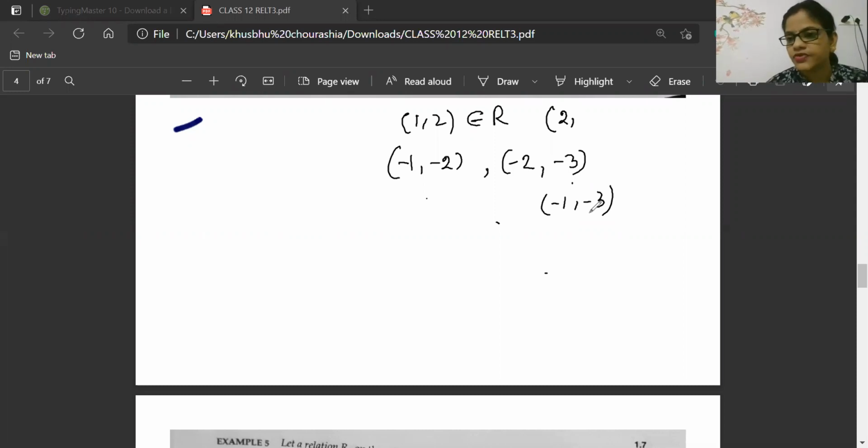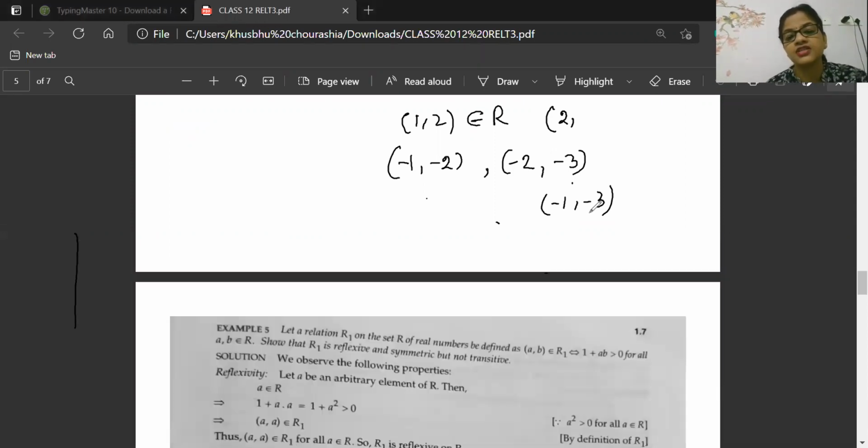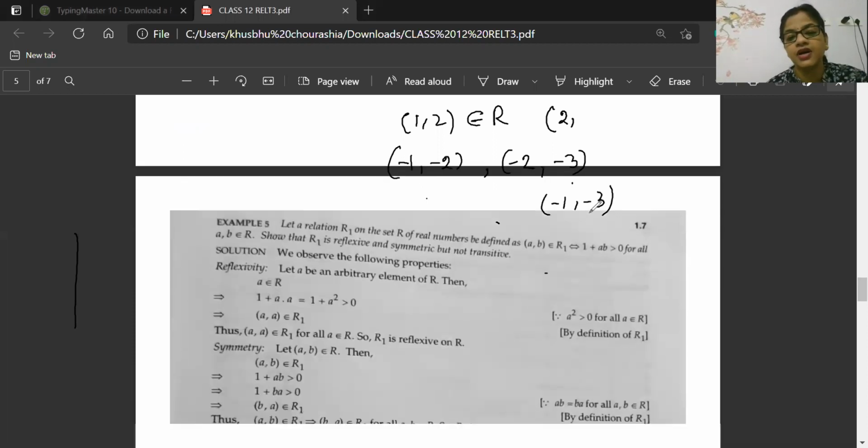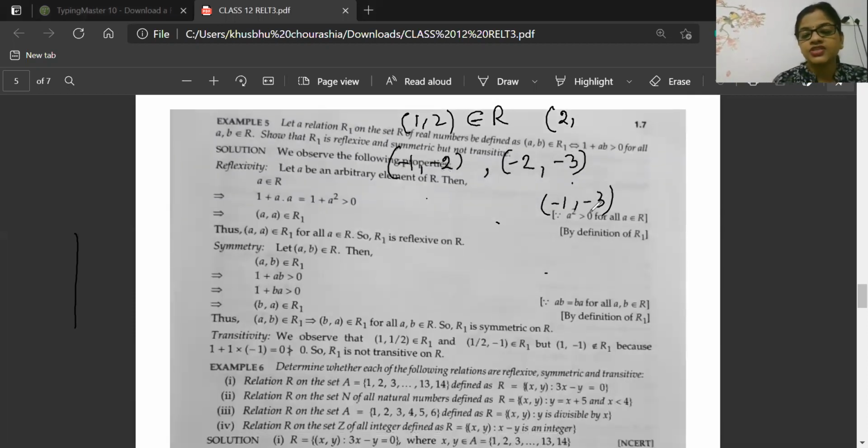Right now, I'm not confusing you. It is proving transitivity. Think about it. Then pick that element which will not prove transitivity and is present inside the relation. Because in the relation, certain elements will be present which will not satisfy this condition, and those are fractions, because it is a set of real numbers.